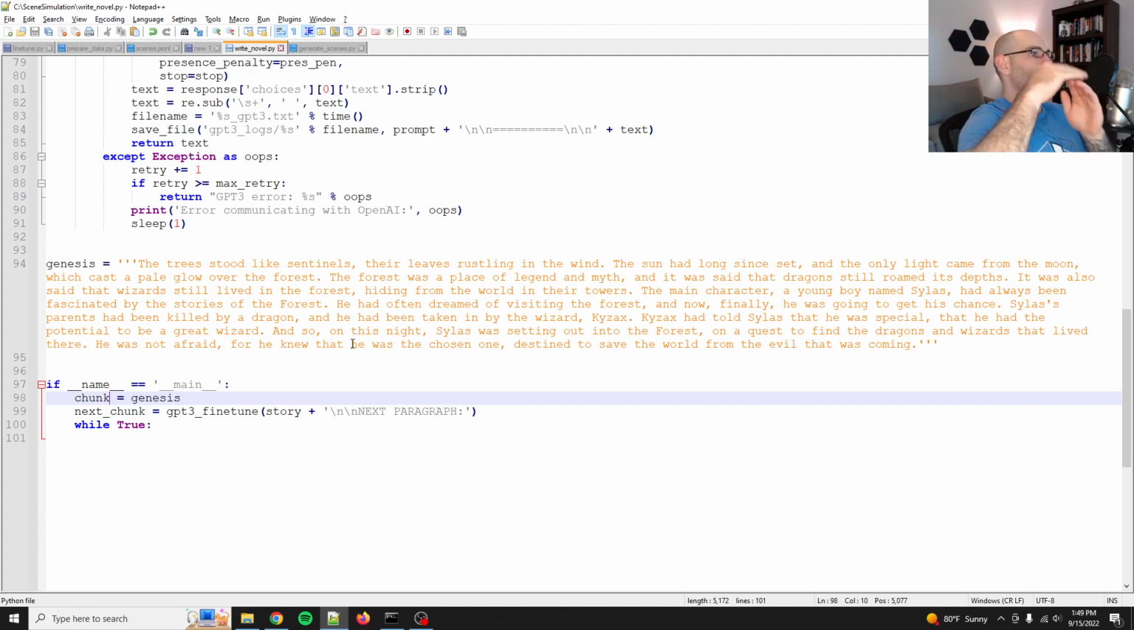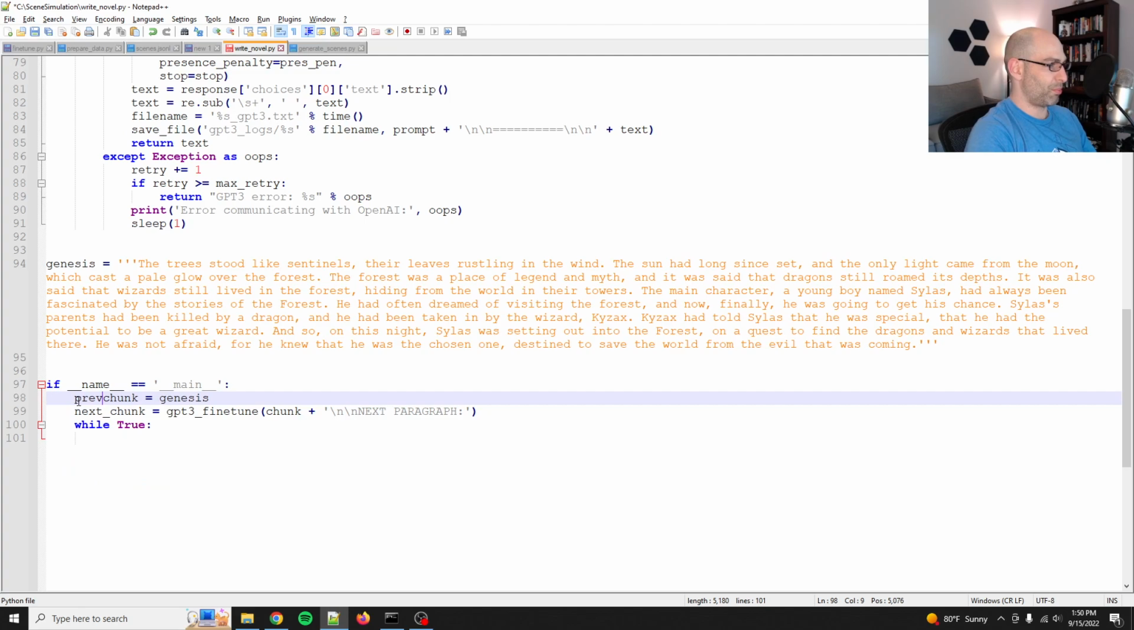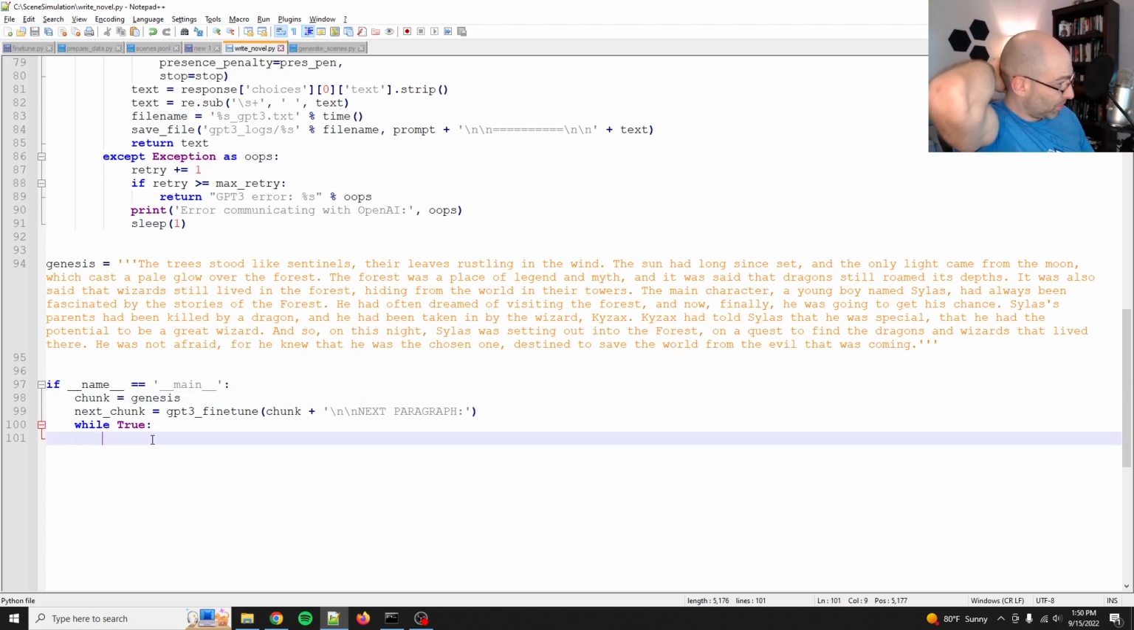Because we also want to summarize as we go. So when do we summarize? So next chunk and then the summary. I guess this will actually be previous chunk because it's inching forward, right? Okay, so summary equals.